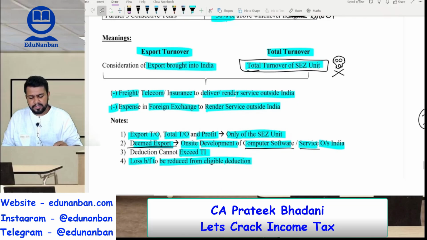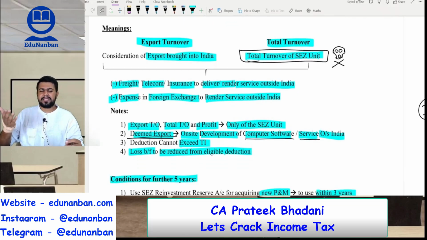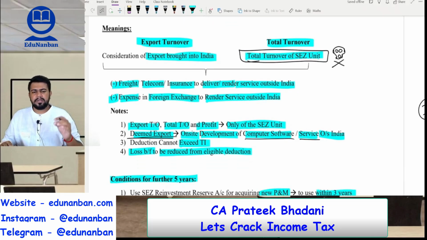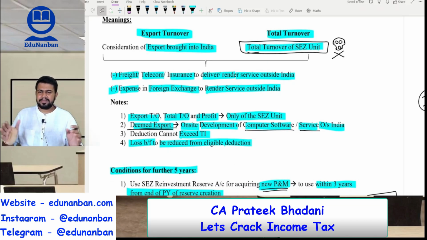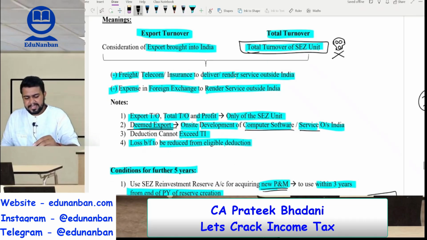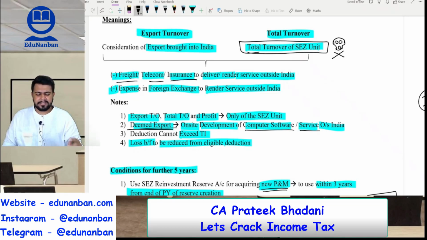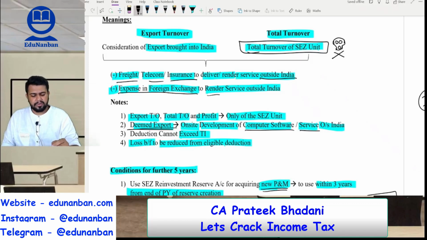Now, export turnover means what? The consideration for export brought into India. Total turnover means what? Total turnover of the SEZ unit. From all these turnovers, you should reduce if there is any freight, telecom or insurance to deliver or render the service outside India, or if there is any expense in foreign exchange to render the service outside India.